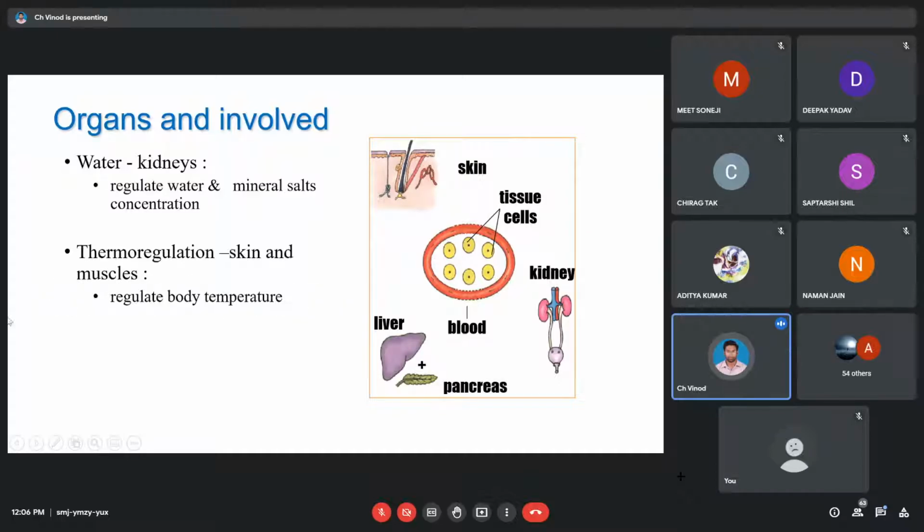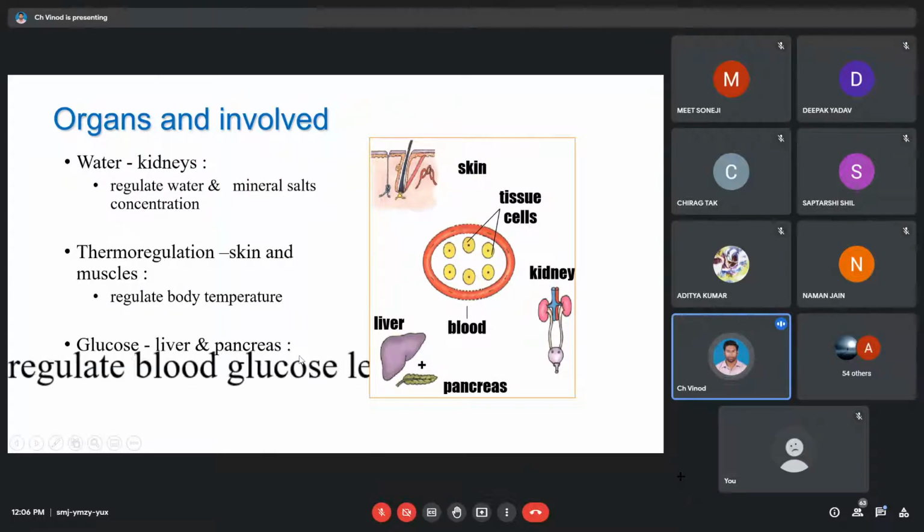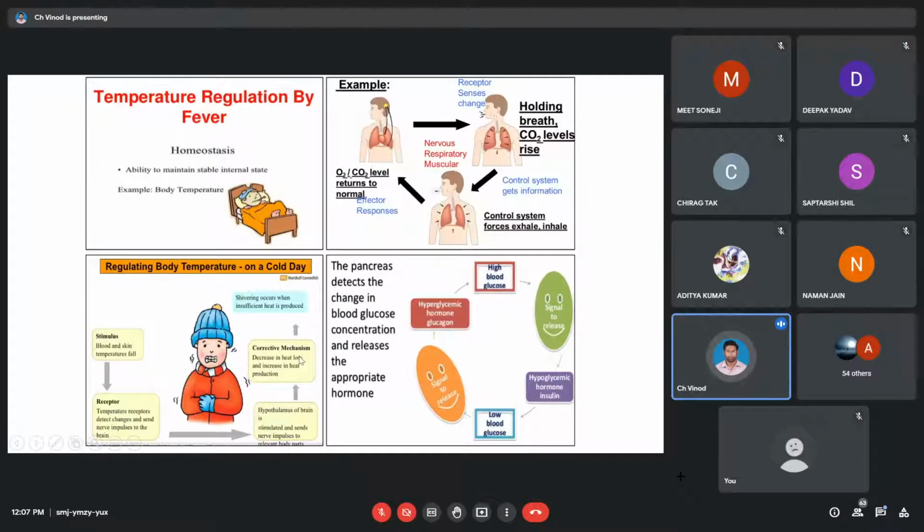Now coming to the regulation of sugar. Sugar regulation is important because sugar is one of the primary sources of energy for all living creatures, right? So what kind of sugar are we getting? Glucose. When we take in glucose, it should be distributed to the entire body. Each and every cell has to receive the glucose. How is it happening? Through the blood only. The circulatory system is doing that. So we usually measure the sugar levels in the blood only.